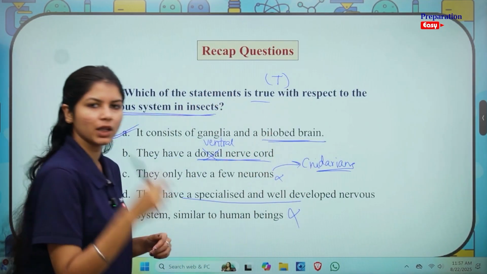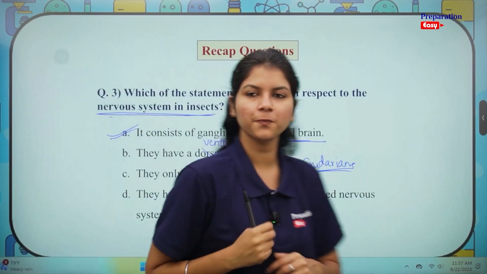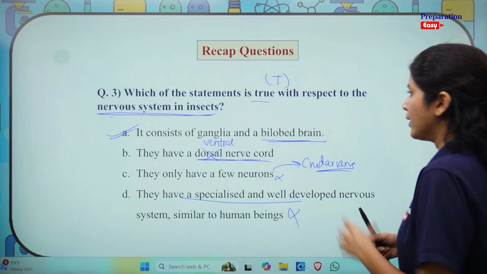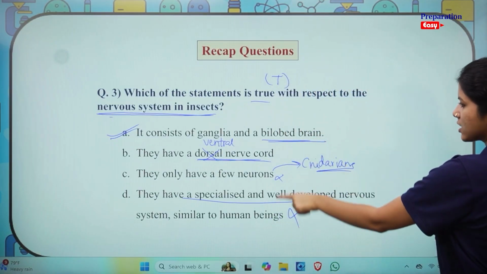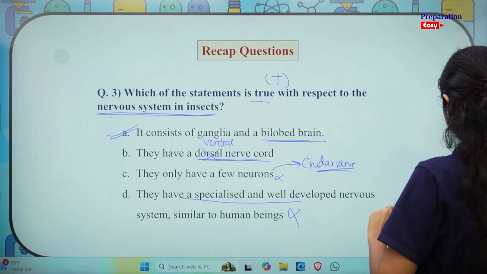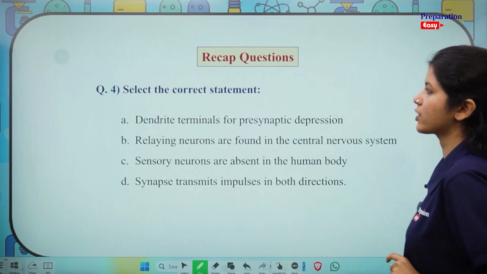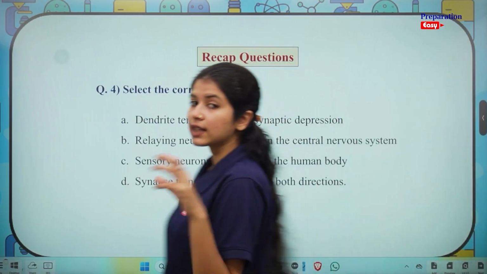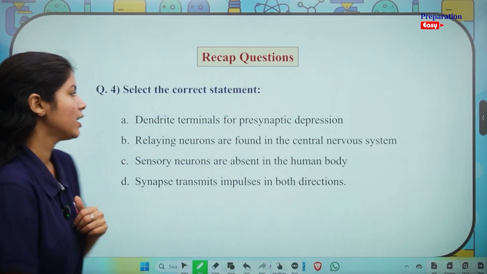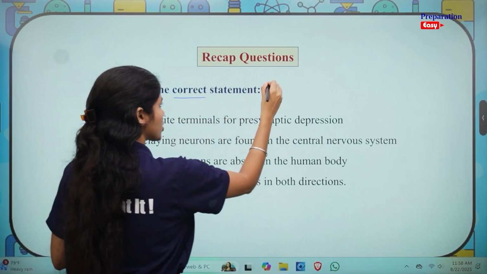So we got our answer that it consists of ganglia and a bilobed brain. By bilobed we mean two lobes. Okay? I hope you can see how these three statements are not correct. Let's move on to the last question of the video. Select the correct statement. Now, again a statement based question.